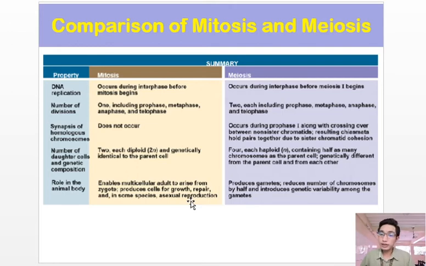On the other hand, the role of meiosis in the animal body is to produce gametes, the sperm and the egg, as well as it reduces the number of chromosomes by half and introduces genetic variability among the gametes.